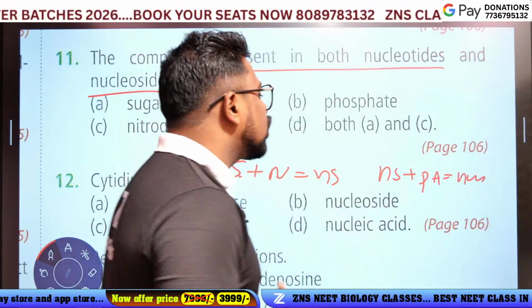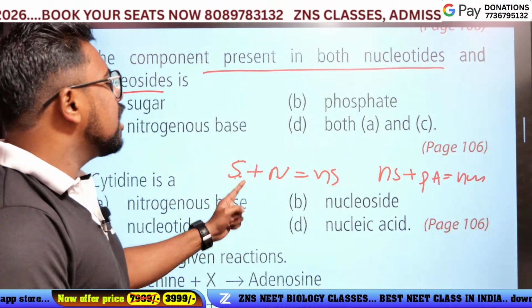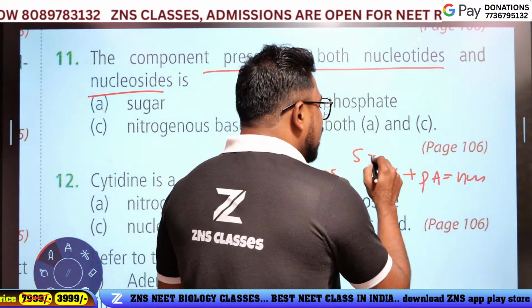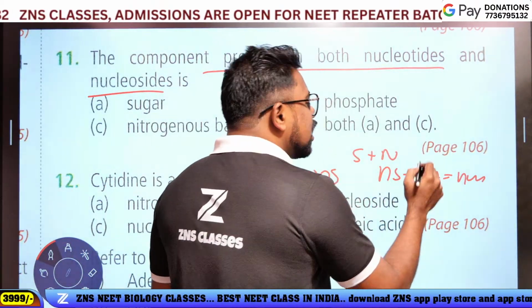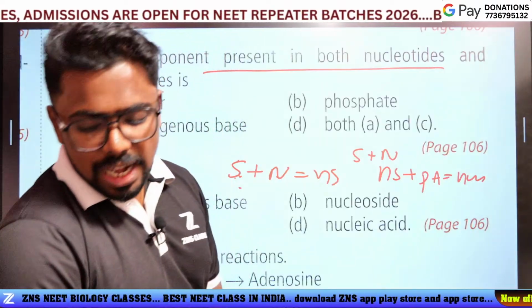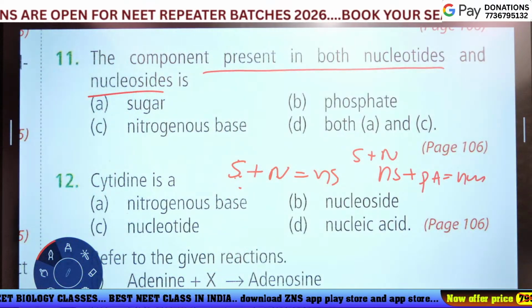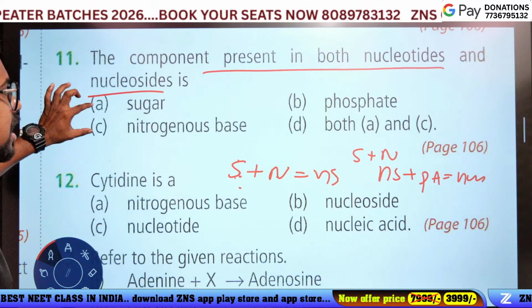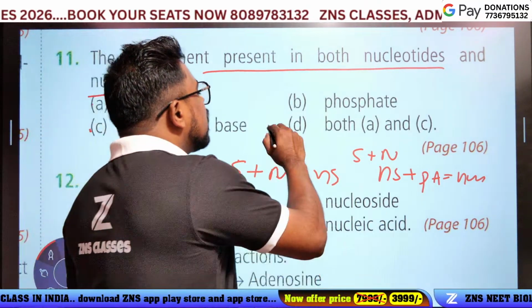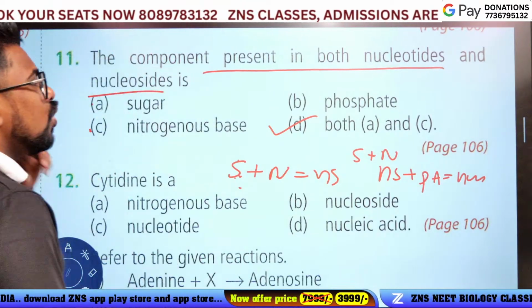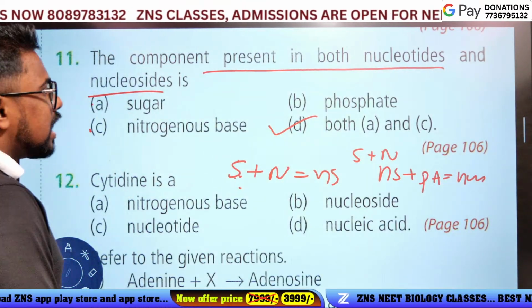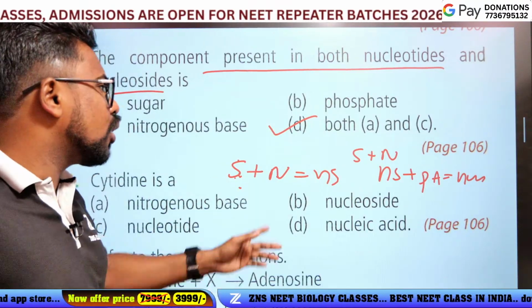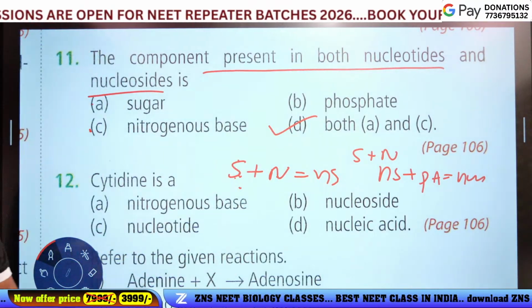The components common to both are sugar and nitrogen base. Option D is the answer.